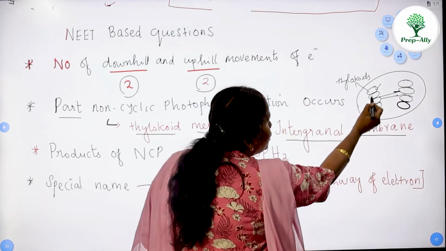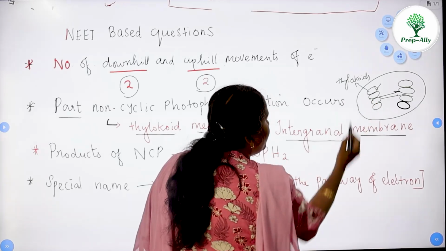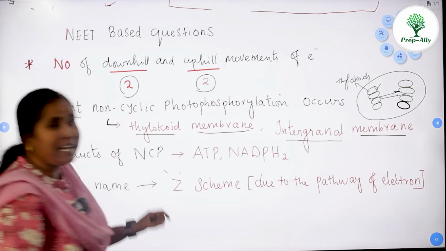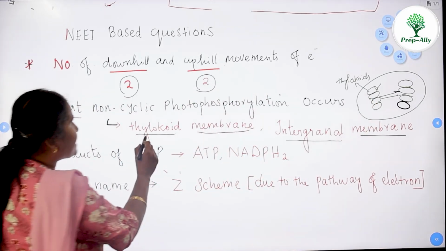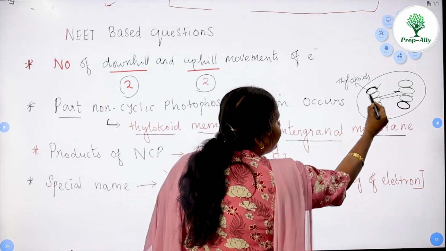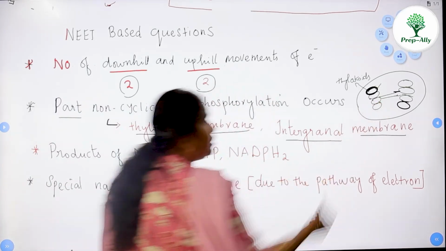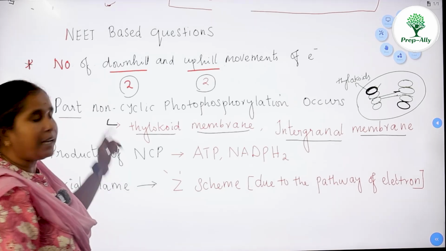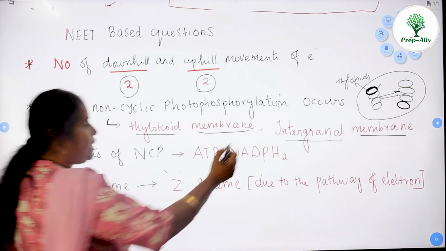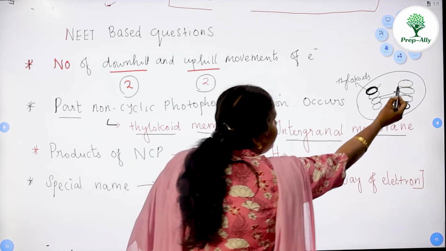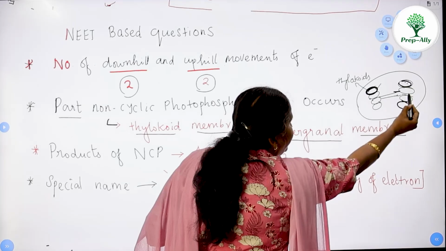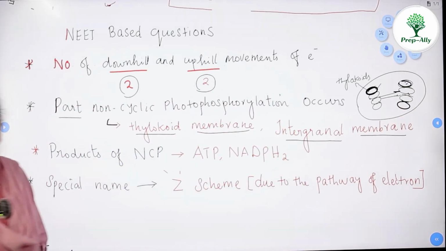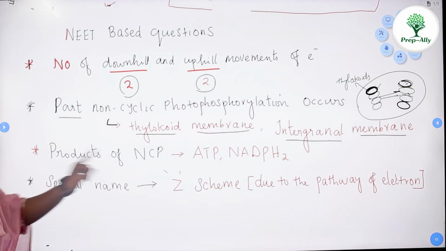So from here to here, the gap between these two is known as the intergranule membrane. The thylakoid membrane is rich in all the pigments for photosynthesis. Next, the intergranule membrane: the membrane between two grana is known as the intergranule membrane.